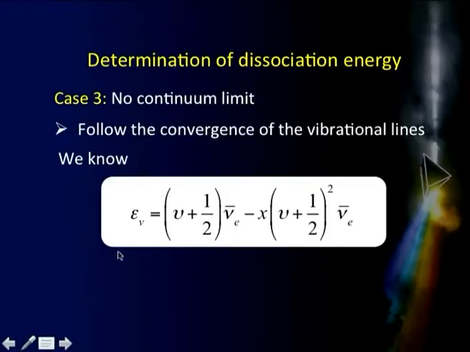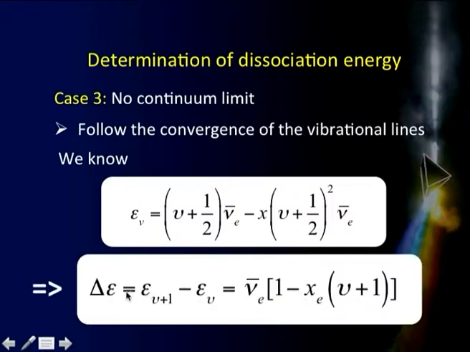In this case actually we make use of the fact that the vibration energy levels or vibration lines get converged there. As delta V value increases, the lines get closer and closer. You would have seen that in the spectrum there. So, this fact is made use of, and we know from our understanding of vibration spectroscopy that the vibration energy level is given by the following expression there, where V happens to be the vibrational quantum number. And if I find out the expression for delta E, that is energy of V plus 1 level minus energy of the Vth level.